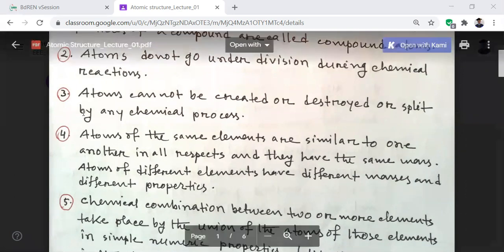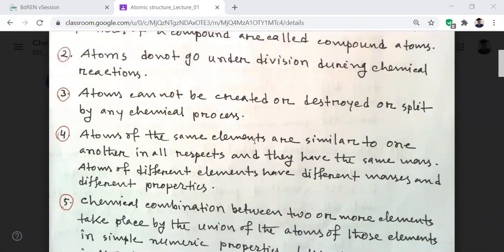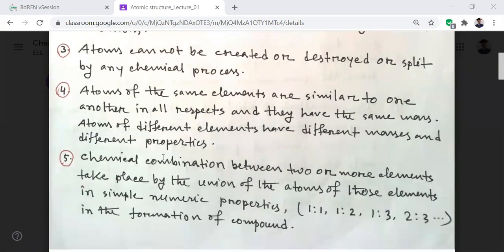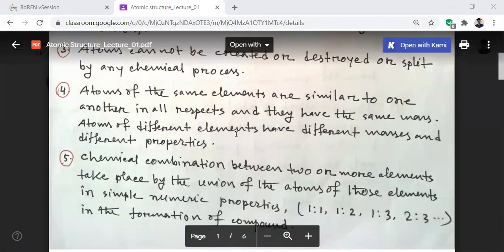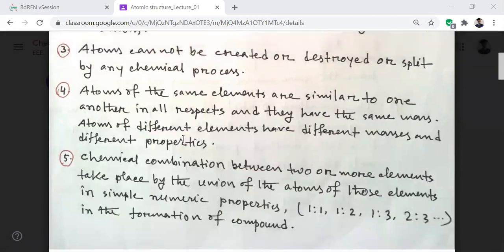Number four, atoms of the same element are similar to one another in all respects, and they have the same masses. That means atoms of the same element, for example chlorine, fluorine, bromine, the atoms of that element are all the same in all respects, and they have the same masses. Atoms of different elements have different masses and different properties. Simply speaking, when the atoms are of different elements, they have different masses and different properties.